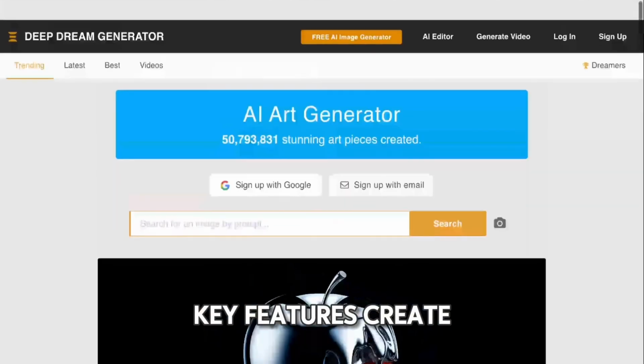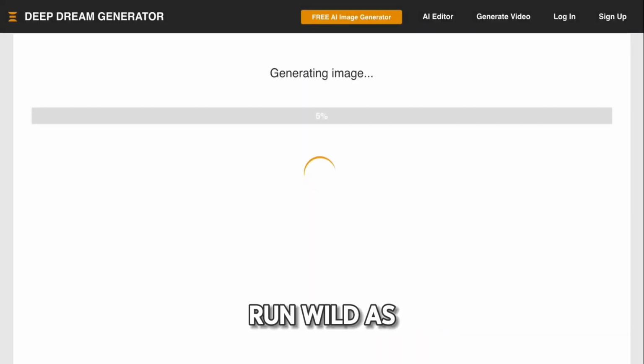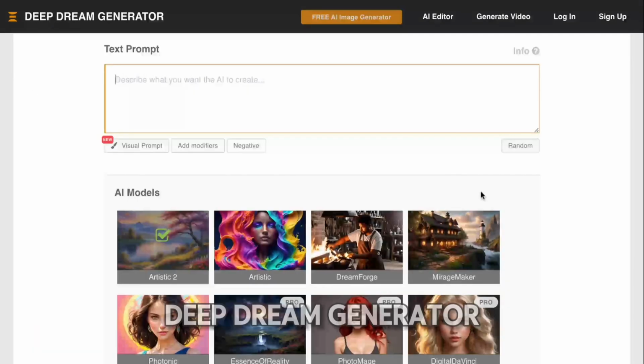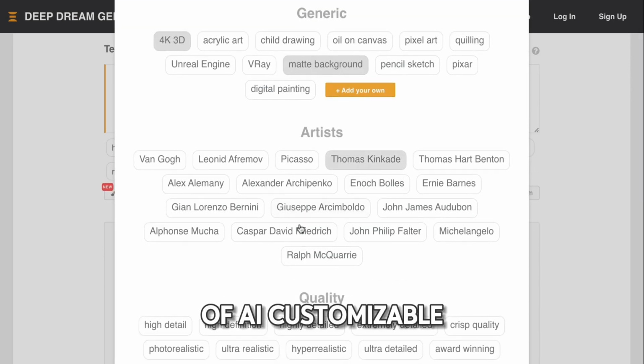Here are 3 key features. Create images by writing. Let your imagination run wild as you craft vivid images simply by describing them in words. Deep Dream Generator brings your visual stories to life using the power of AI.